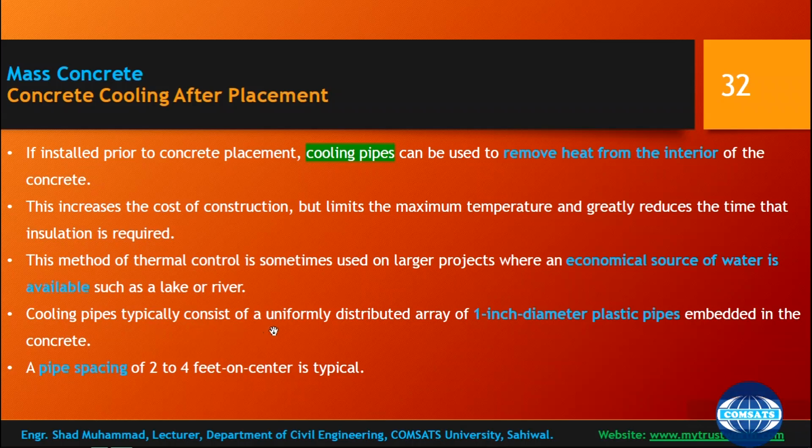Cooling pipes typically consist of a uniformly distributed array of 1-inch diameter plastic pipes embedded in the concrete. So there is a network, an array of 1-inch diameter plastic pipes within your mass concrete member, and pipe spacing of 2 to 4 feet on center is typical.